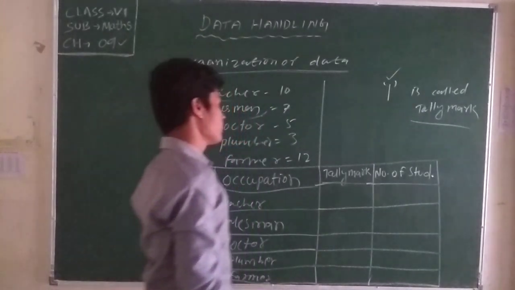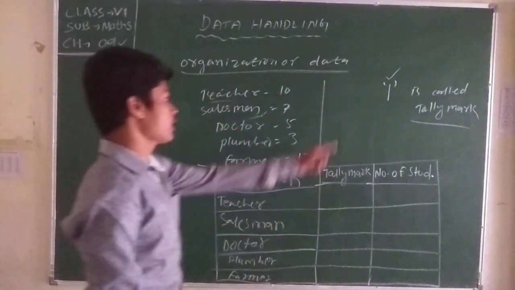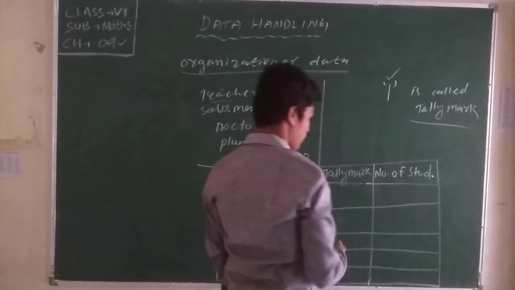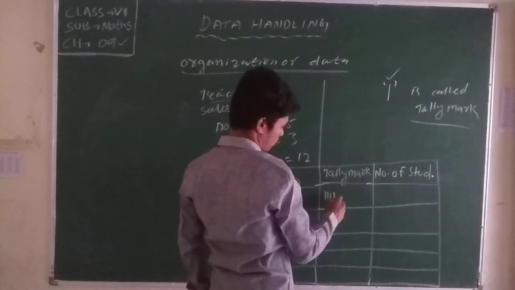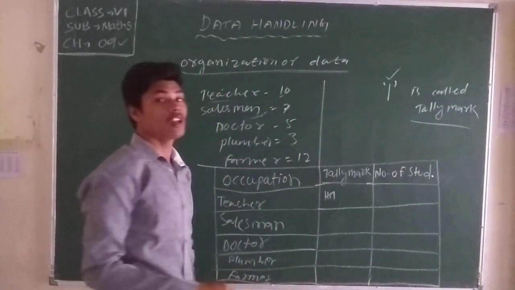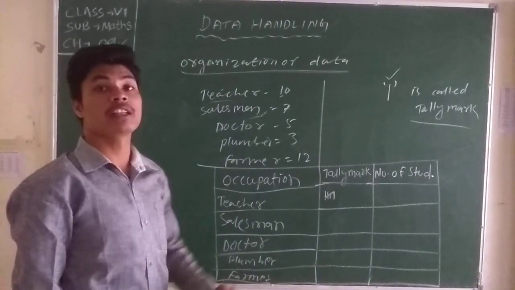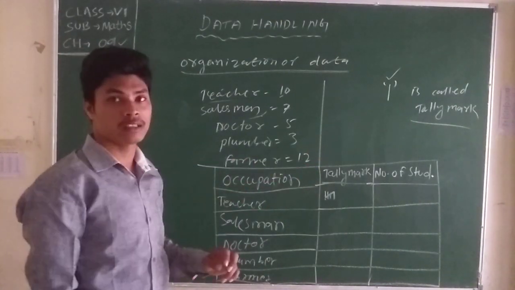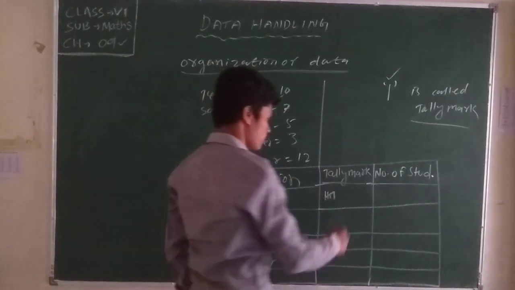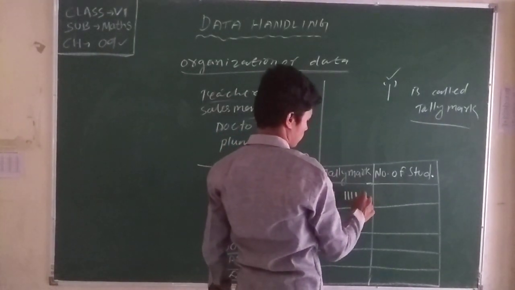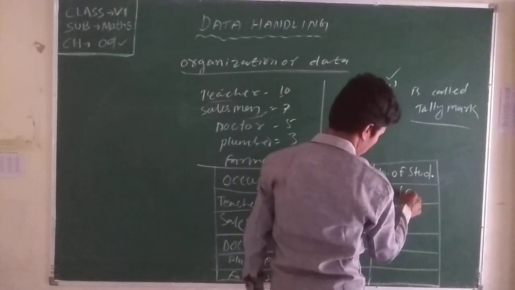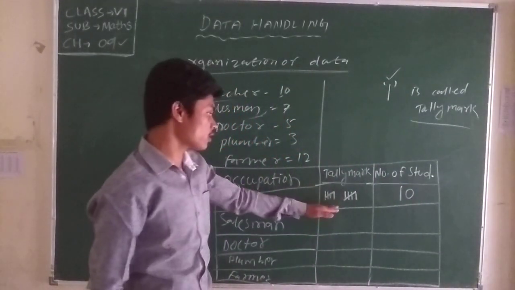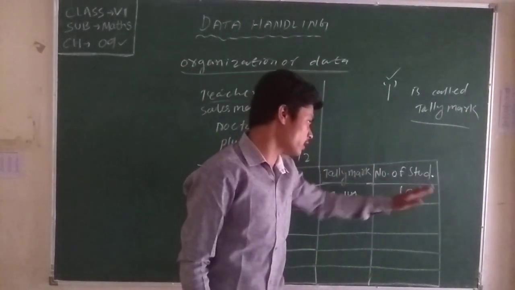And using tally marks, it is tally marks 10. How can we use tally marks? 1, 2, 3, 4, and 5. Because if the number is large, then it is not easy to represent in tally marks. Then 10 equals what? 5 and 5. That means here number of teachers is 10. You see the tally marks and write the data.